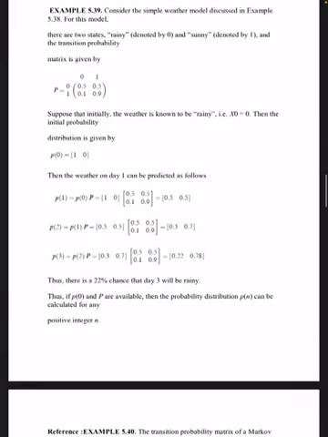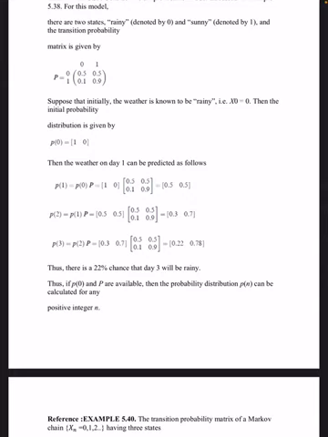By Chapman-Kolmogorov theorem, and also by using the relation P(n) equal to P(n-1) into P, we have P(1) equal to P(0) into P. So that is [1, 0] into P, which gives [0.5, 0.5]. Then P(2) equal to P(1) into P, that is [0.5, 0.5] into P. Answer is [0.3, 0.7]. Then P(3) is P(2) into P, that's equal to [0.22, 0.78]. Thus, there is a 22% chance that day 3 will be rainy.